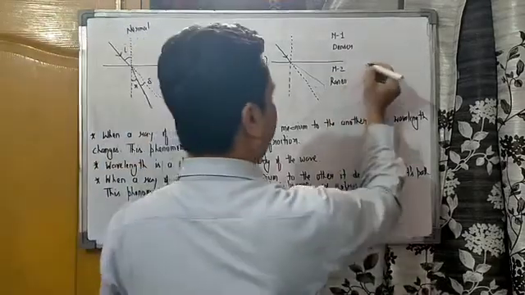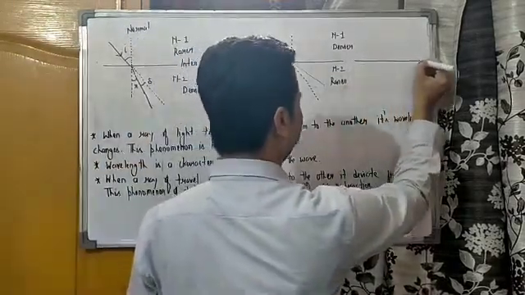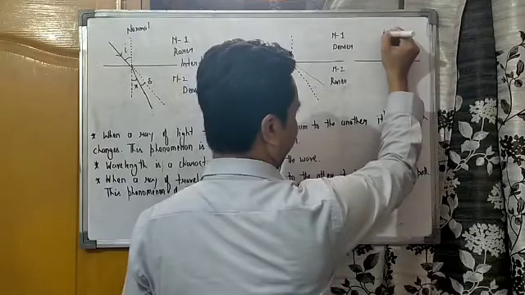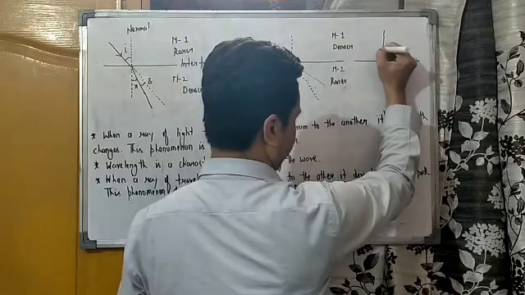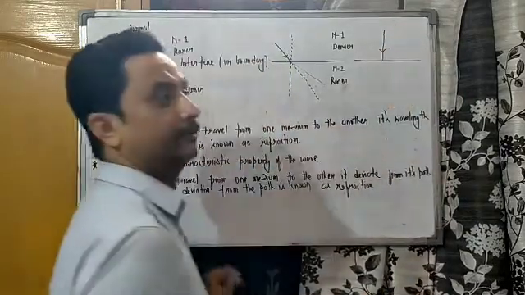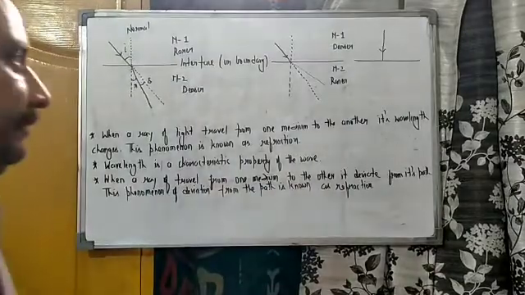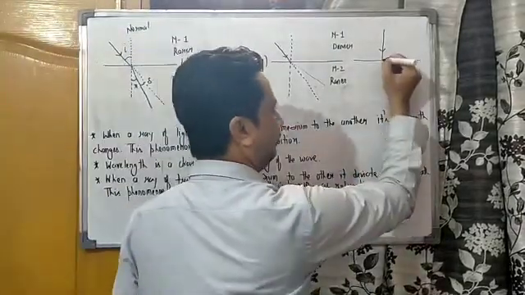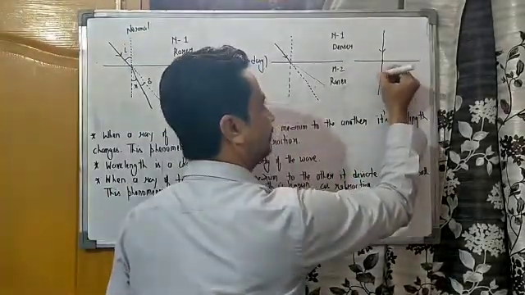In the third case, suppose this is the separating boundary. If a ray is incident like this, then what will happen? The ray will pass undeviated.